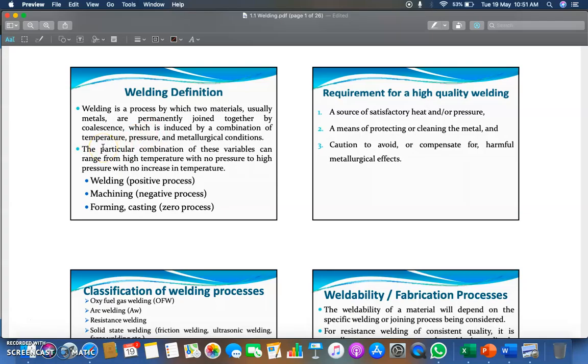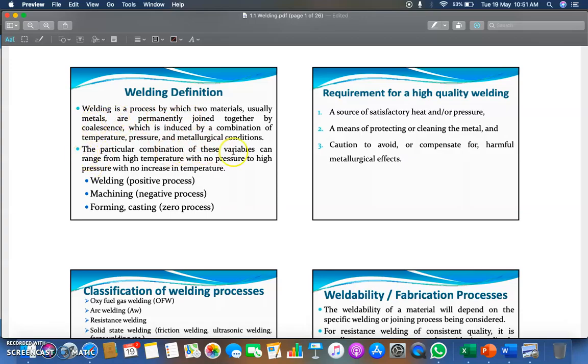It means you are producing coalescence with a particular temperature, pressure and metallurgical conditions, so that two materials, in most cases metals, are joined permanently. Those conditions will fix those metals together.